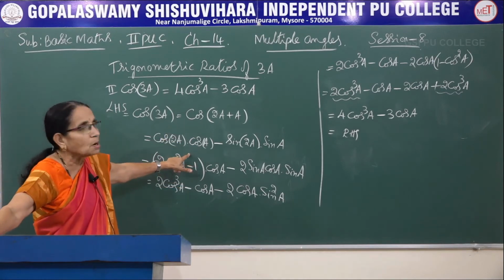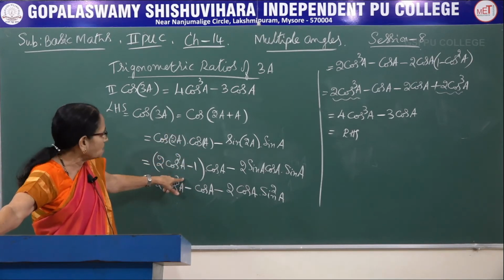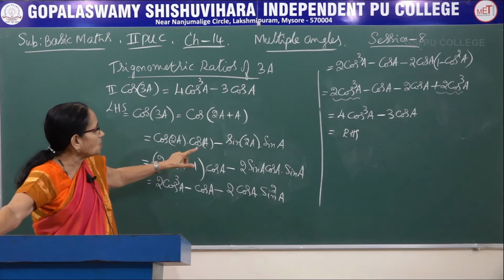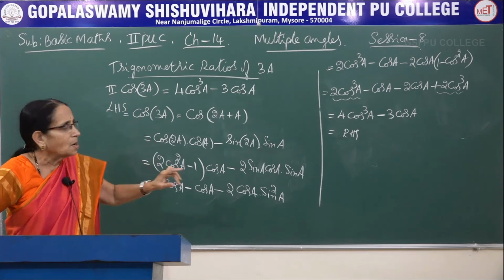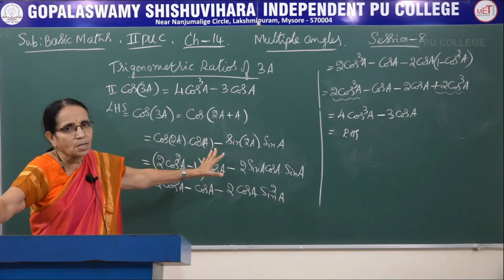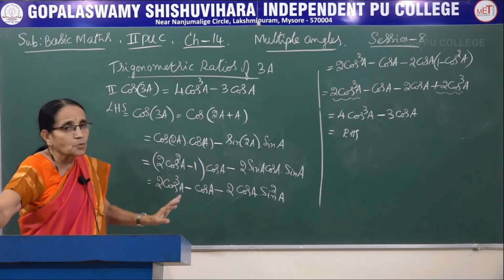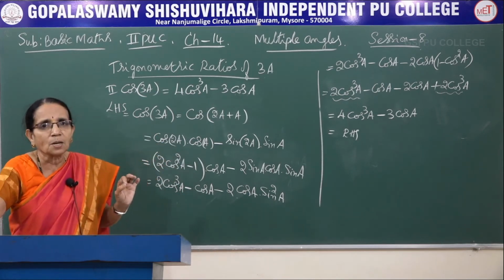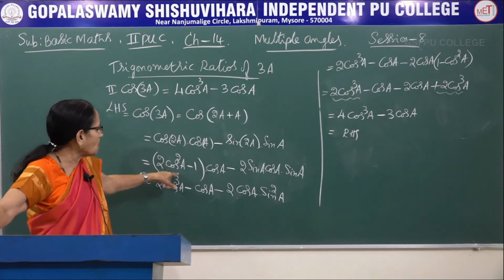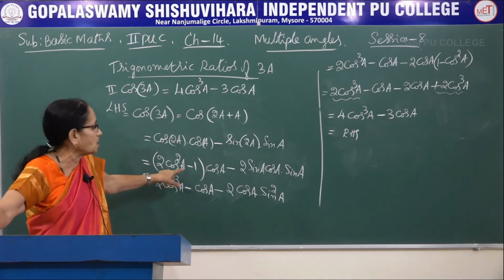In the first step I used the compound angle formula. In the second step, I am replacing cos of 2a and sin of 2a using the multiple angle formula. Sin of 2a we have only one, 2 sin a cos a, whereas for cos of 2a there are 3. In the case of sin, I use the formula 1 minus 2 sin square a. In the case of cos, I am using the formula 2 cos square a minus 1.